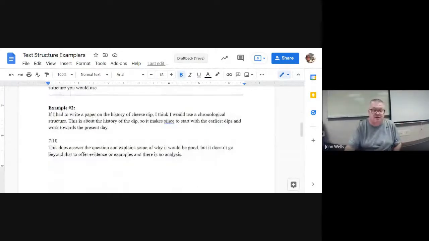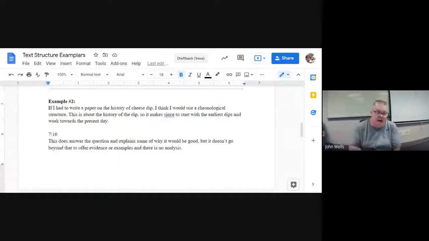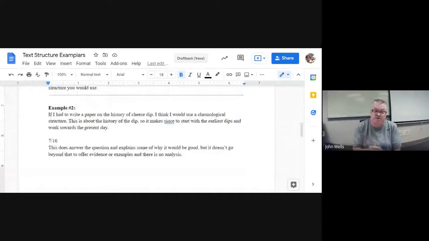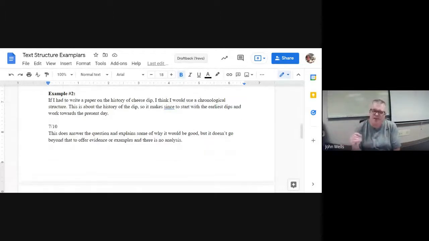If I had to write a paper on the history of cheese dip, I think I would use the chronological structure. This is about the history of cheese dip, so it makes sense to start with the earliest dips and work to the present day. Now, this is starting to get better. It's a 7 because we do answer the question. It says, this is the structure I would use, and it starts to hint at the why. But notice there's no examples, there's no evidence, and there's very little analysis.